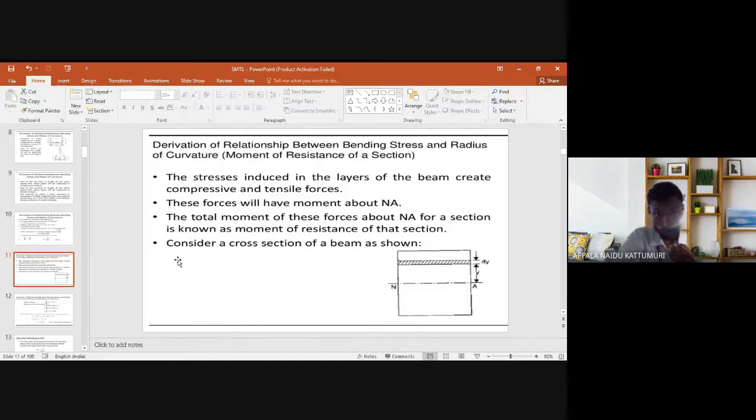Next, the derivation of the relation between the bending stress and the radius of curvature, and the moment of resistance of a section. The stresses induced in the layer of the beam create compression, shear, and tensile forces. Thus, the force will have a moment about the neutral axis layer, and the distance of the strip from it is y, and the strip dimensions are width b and depth dy. The total moment of these forces about the neutral axis layer for the section is known as the moment of resistance of the section. Consider a cross section of the beam as shown in the figure.